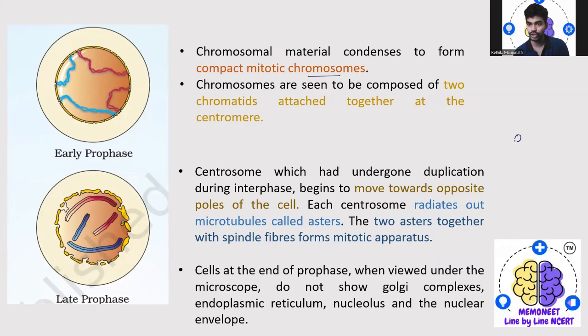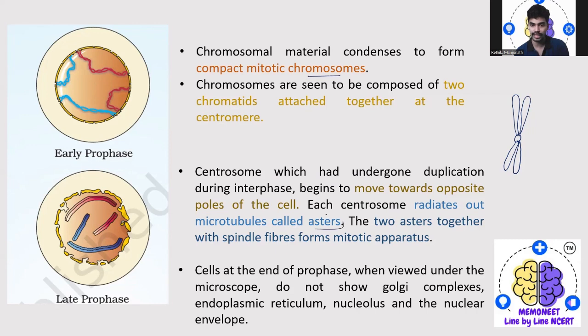So what we are going to observe initially is two chromatids attached to the centromere. The centrosomes, which have undergone duplication during the interphase, begin to move towards the opposite poles of the cell, and each centrosome radiates out